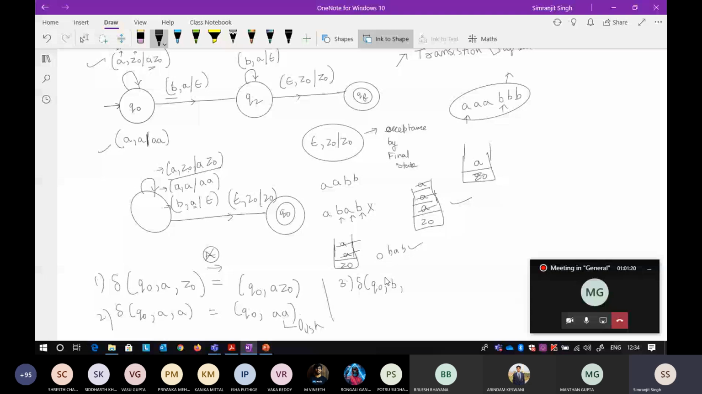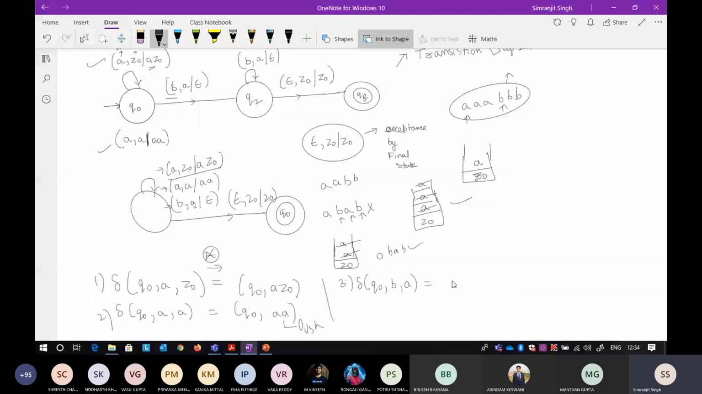So whenever you get this input, you change the state. Now your state will be Q1, sorry, this is Q1. Now your state will be Q1, and what you do is you pop. So just write a pop symbol here. This represents the pop symbol.